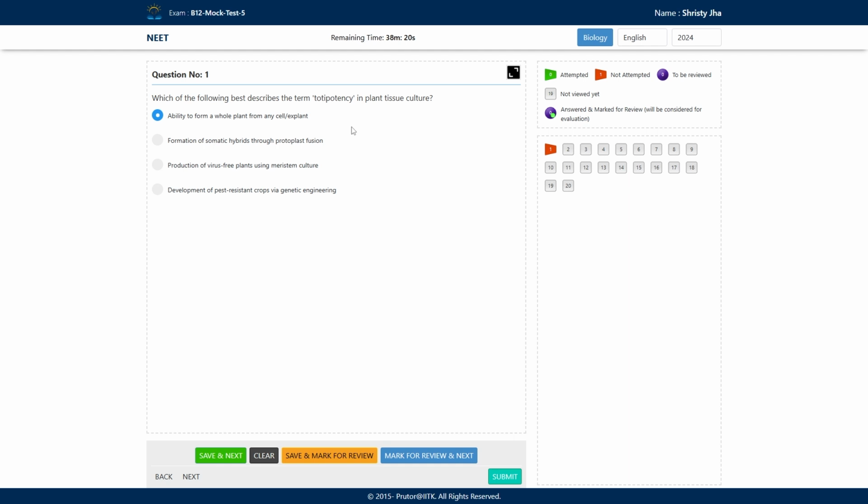If you look at the other options: formation of somatic hybrids through protoplast fusion. No, this is not what totipotency implies. This is used in somatic hybridization. Third, production of virus-free plants using meristem culture. No, that is also not describing totipotency. And development of pest resistant crops via genetic engineering. This is also not describing totipotency. So the answer is the first, ability to form a whole plant from any cell or explant.